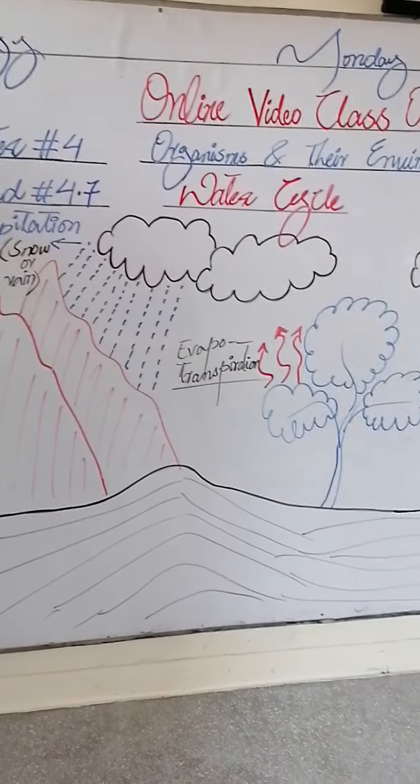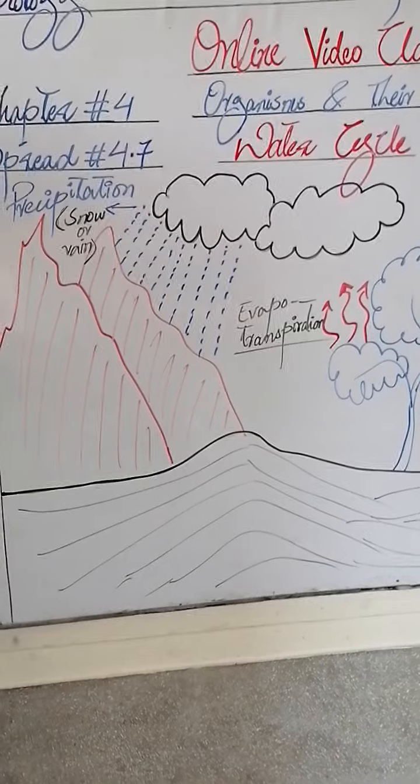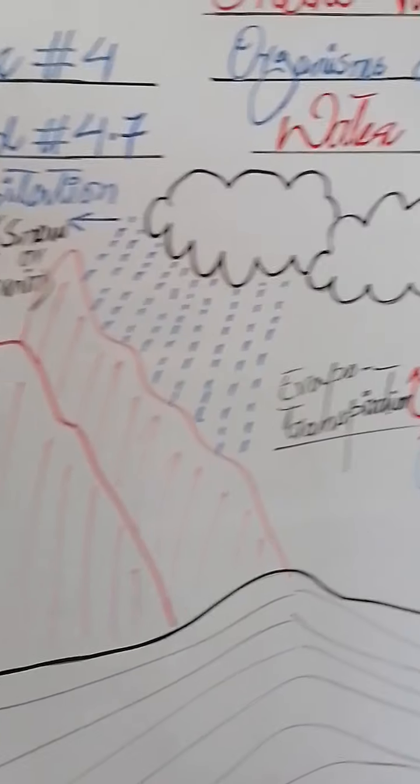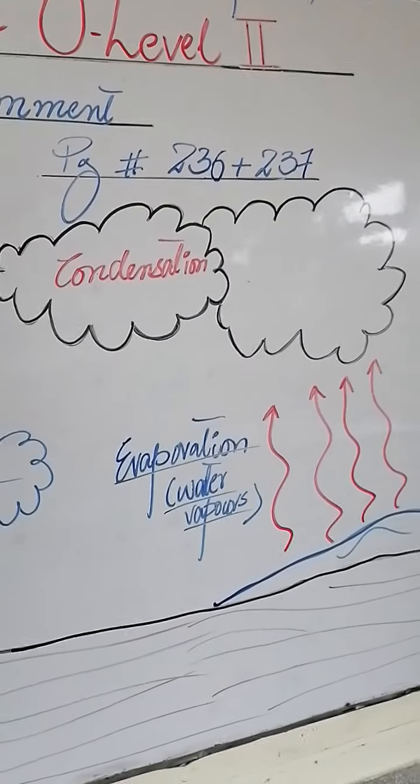So girls, we were done with the carbon cycle. Now it's time for the water cycle. You can check your water cycle spread number 4.7 on page number 236 plus 237.